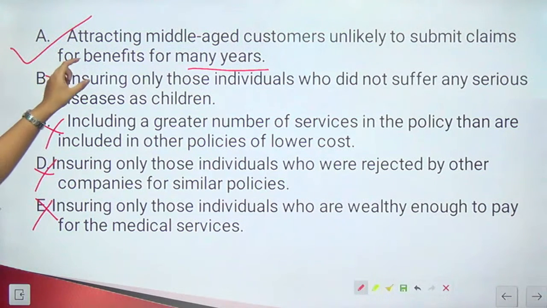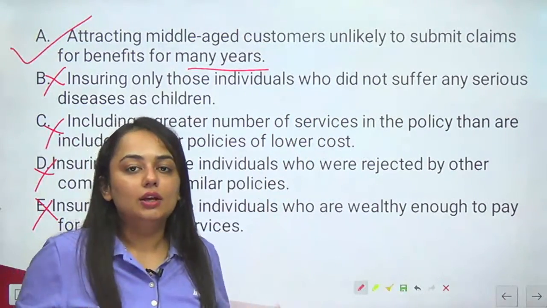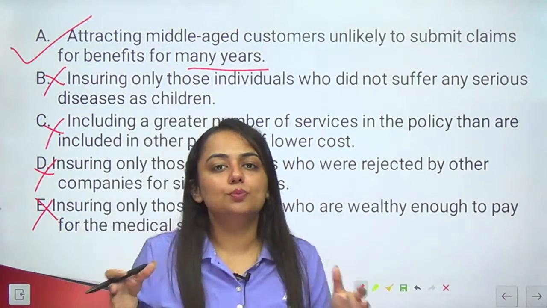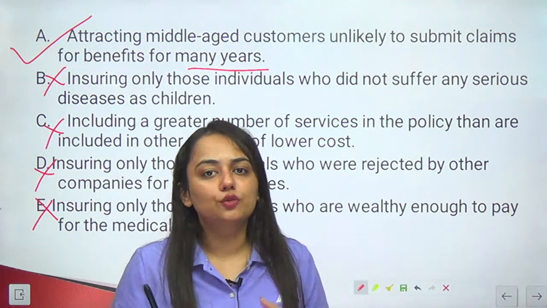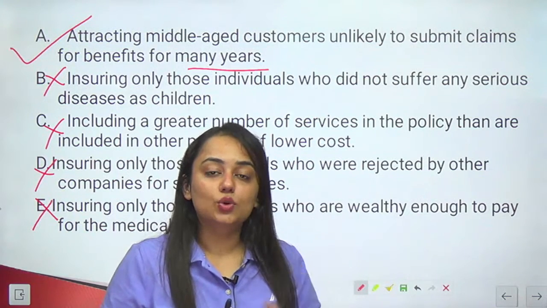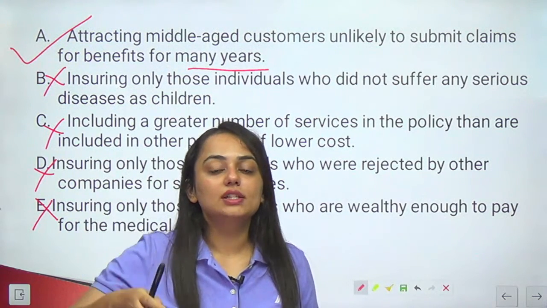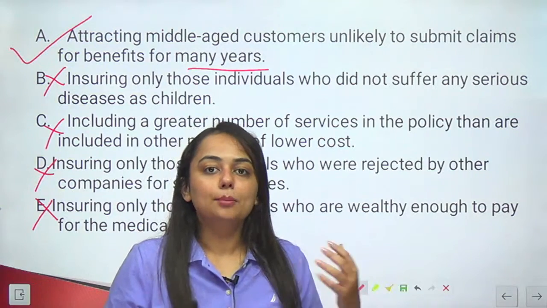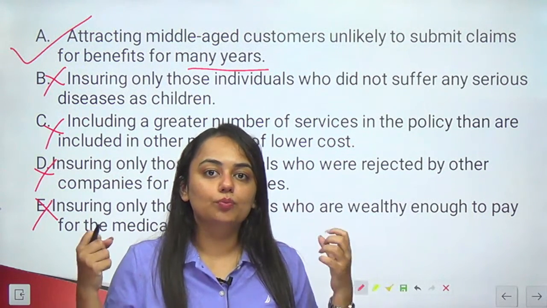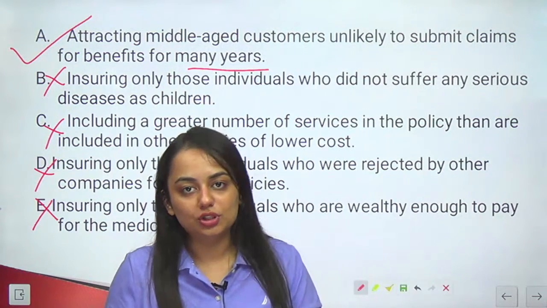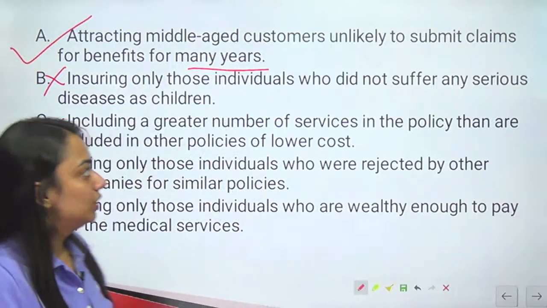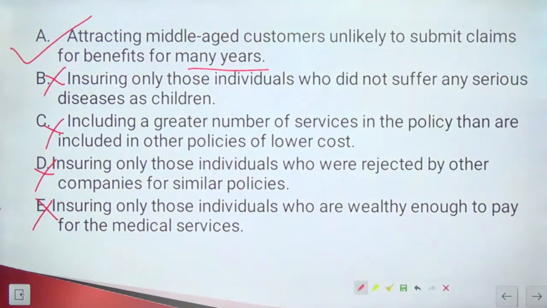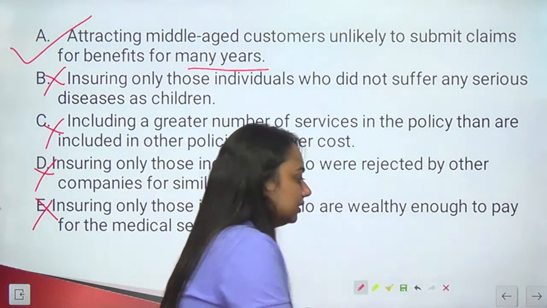Option A says attracting middle-aged customers. So today this company should select middle-aged people because they will be working, and let's say if people are around 35 to 45 and the company is going to provide them the policy only once they are 50 or 50 plus, the company will get a certain period of time to accumulate enough revenue and then put it in the policies to provide what it has promised to people. So this answer is perfectly logical and legible. Option A. So this is how you have to answer these questions.